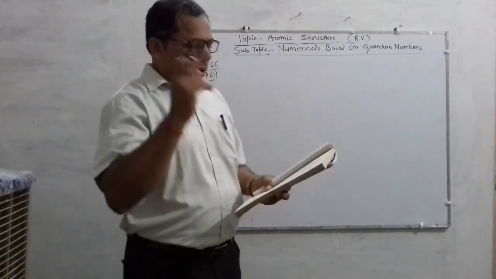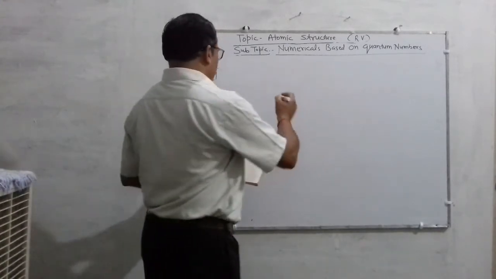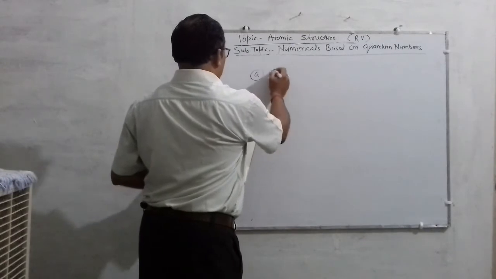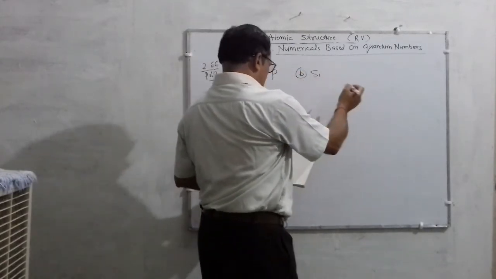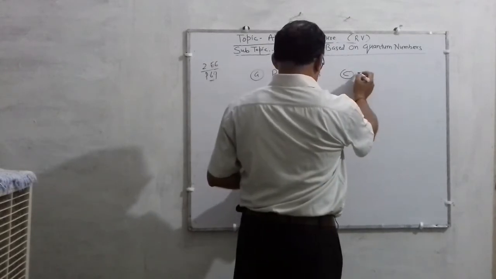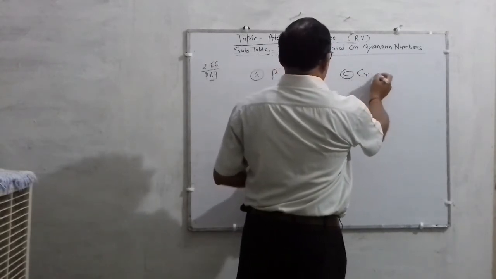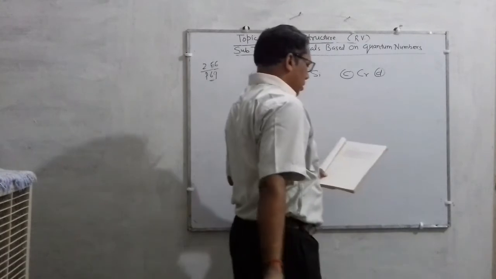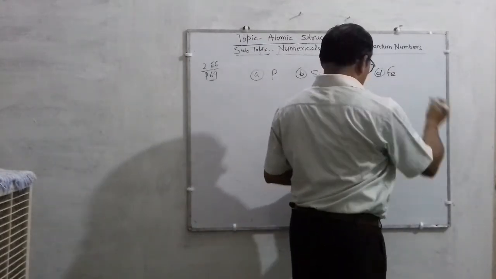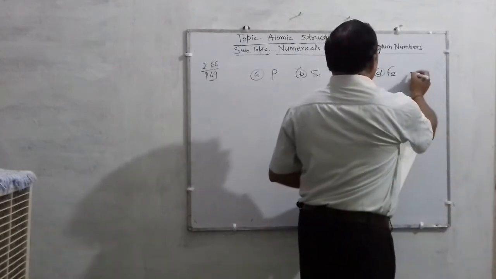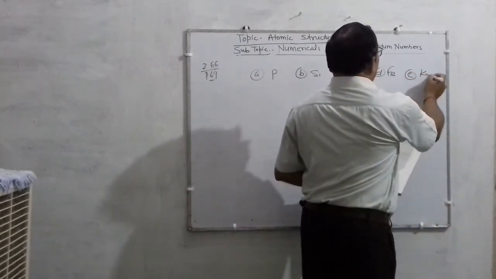Indicate the number of unpaired electrons in A each phosphorus, B each silicon, C each chromium, D each iron. There are many questions, and E each krypton.